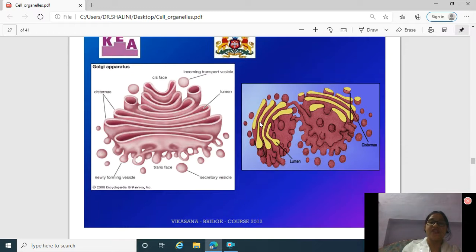This is the picture of Golgi complex. It is tubular in structure and spherical vesicles are also included in the structure of Golgi apparatus. This is the cis face. These are called cisternae, and the cavity between the cisternae is called lumen.